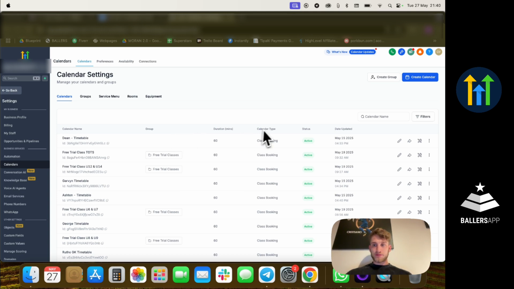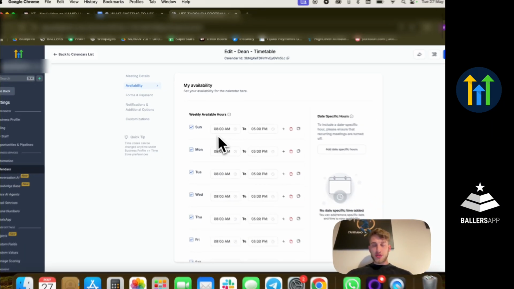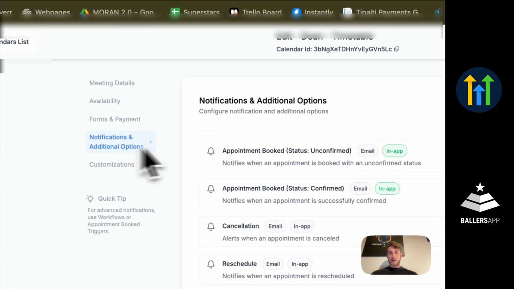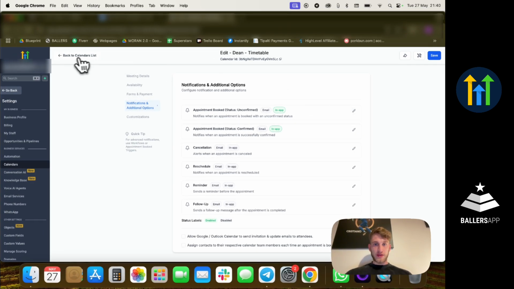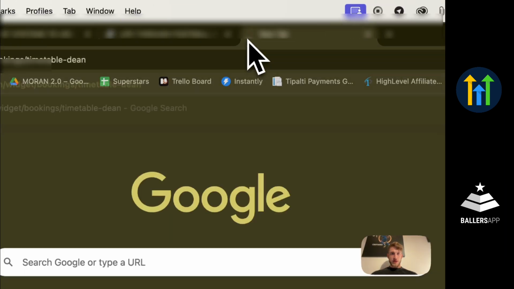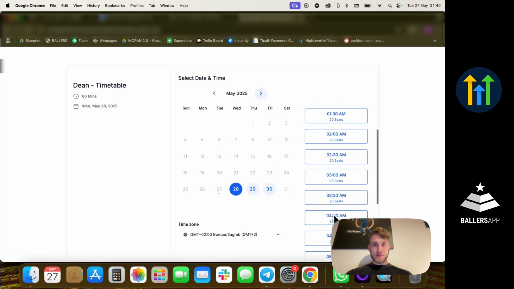What these calendars are also able to do, if you go to availability, is let you set up the time slots available for your free trial classes. And every time somebody books a free trial class on your calendar, before that I'll just show you how the calendar looks. This is the way the calendar looks.